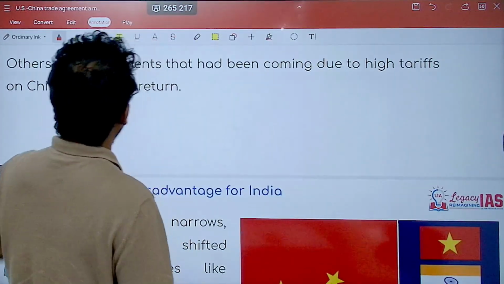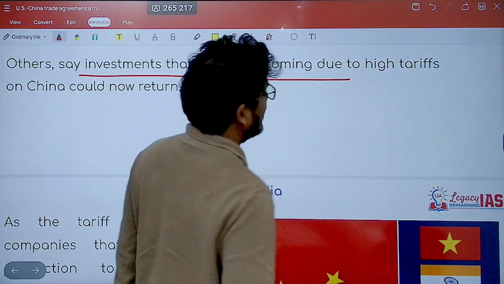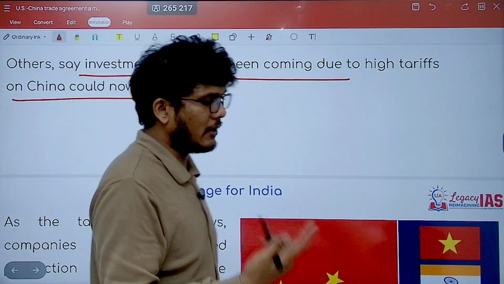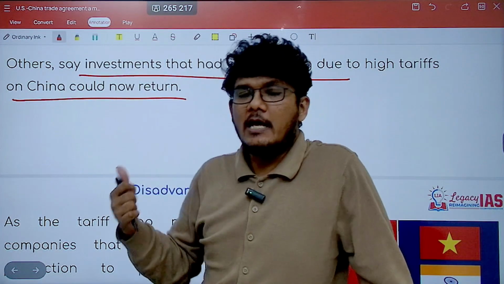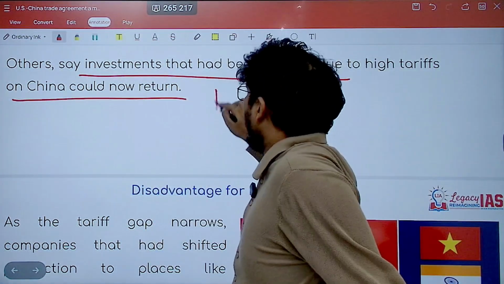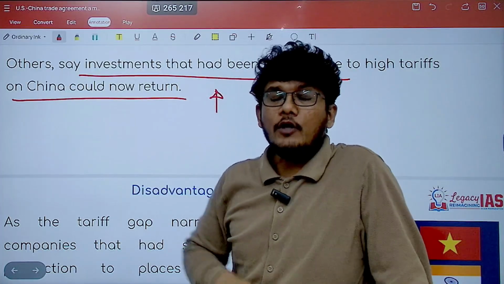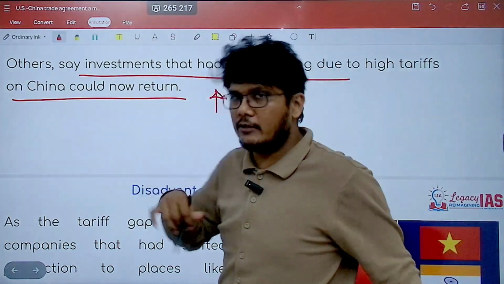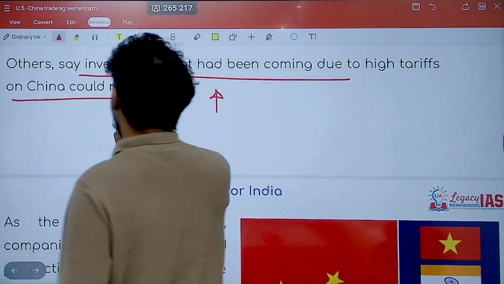However, others say that the investments that have been coming due to high tariffs on China could now return. What does this mean? Since the tariffs were high on Chinese products, other countries were not investing much in China. They were still investing in China, but let's say earlier they were investing 100 units.